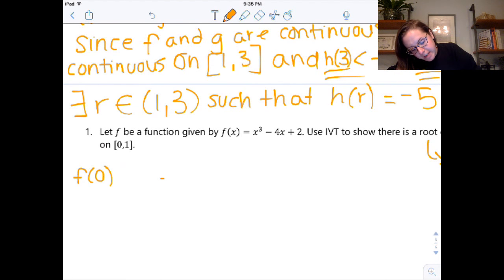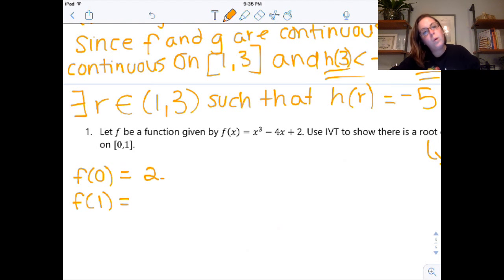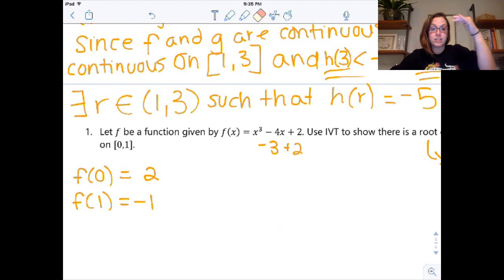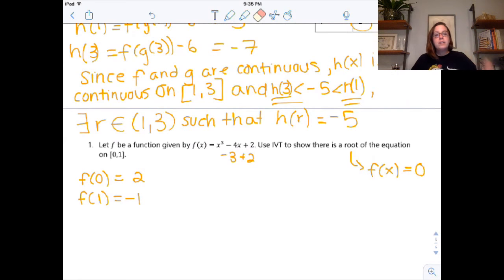So let's find f of 0 and f of 1. So f of 0 is 2. f of 1 is 1 minus 4 plus 2. So negative 1. Does that logically have to equal 0? Well, it starts at 2 and ends at negative 1, right? It's got to switch signs in there somewhere. It's got to hit 0. So here's my explanation.